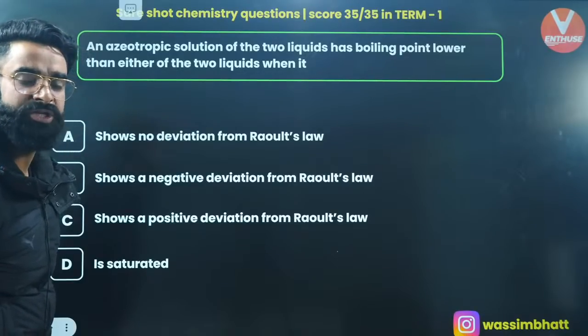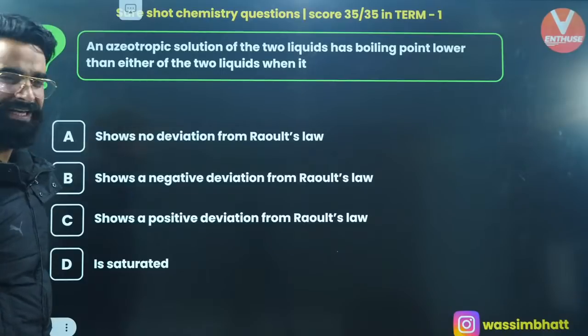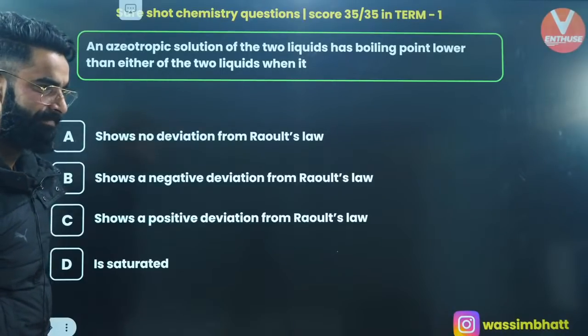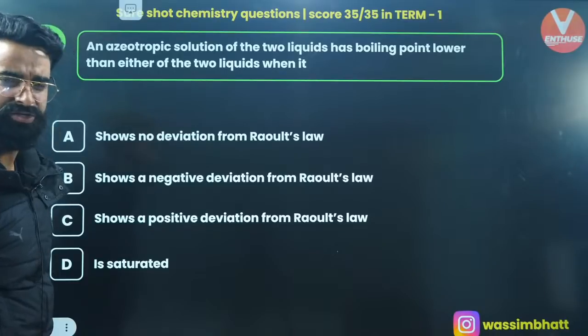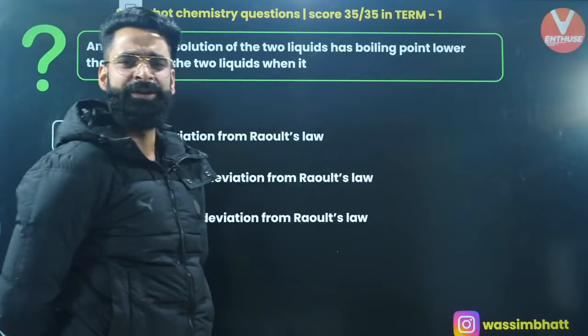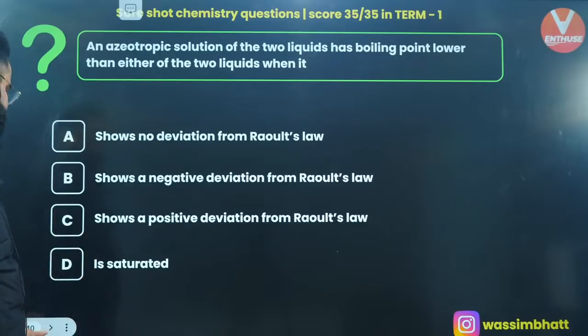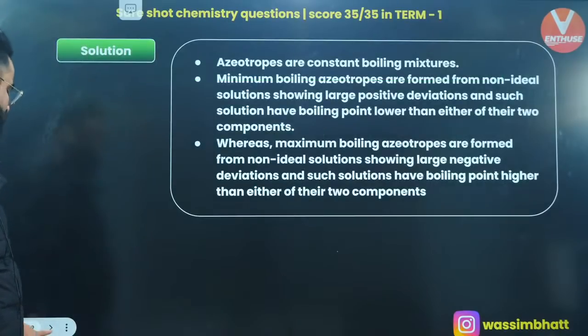Minimum boiling azeotropes, is it related to the solution showing positive deviation or negative deviation? Minimum boiling azeotropes are related to solutions showing positive deviation from Raoult's law. Absolutely, the point is given in your NCERT, my dear people. So you all are perfectly right. It's going to be option C, which is the correct answer of this question. Wonderful. Moving on to one more.